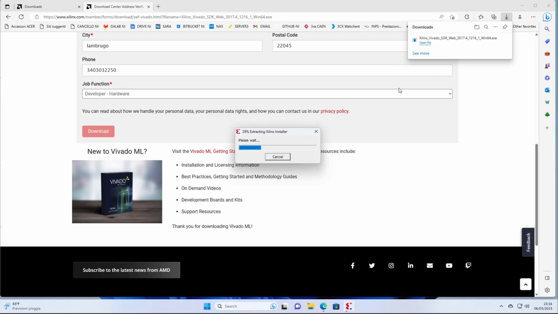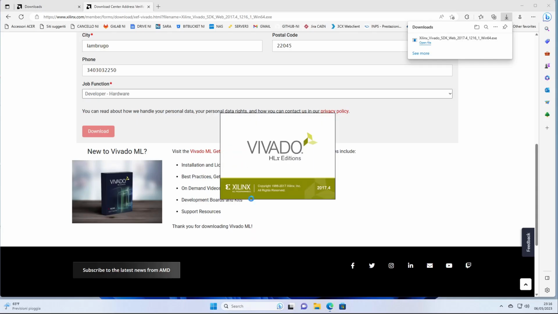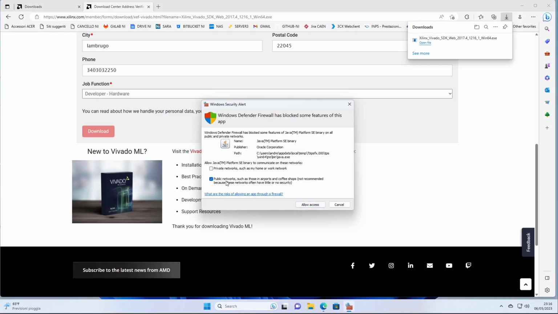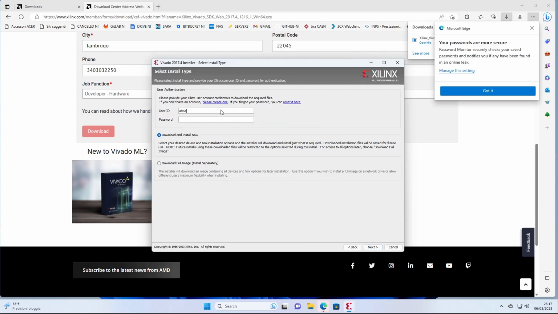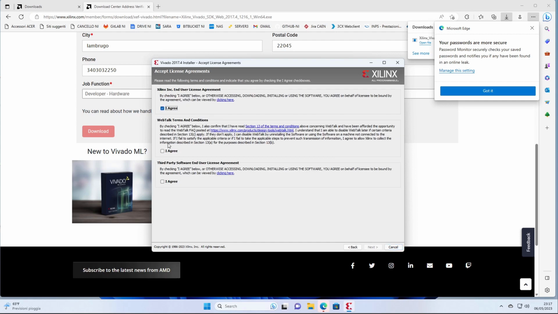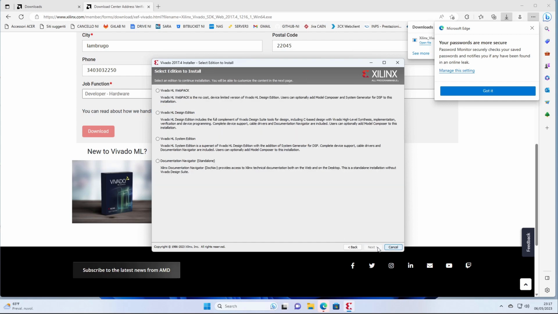As soon as download is completed, click on the installer file to start the setup. Log in with your Xilinx account. Select Vivado HL Design Edition.